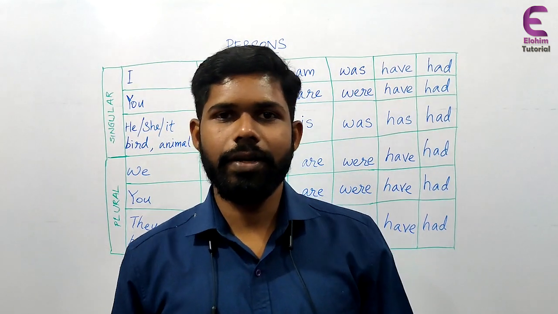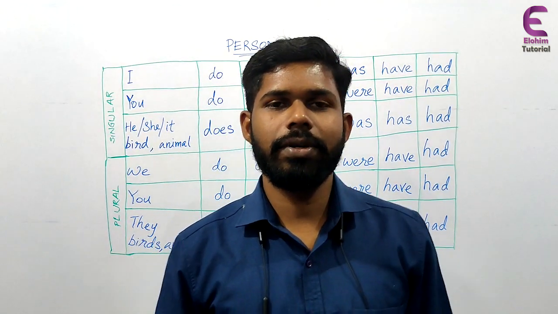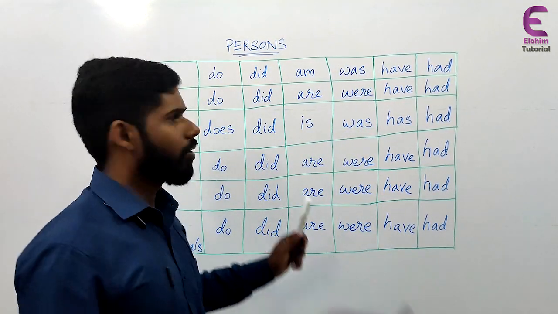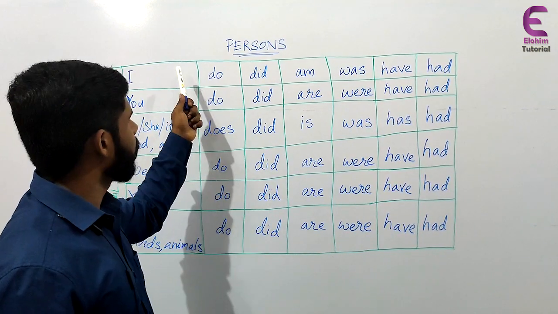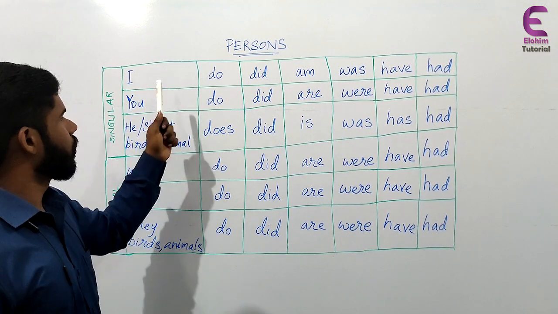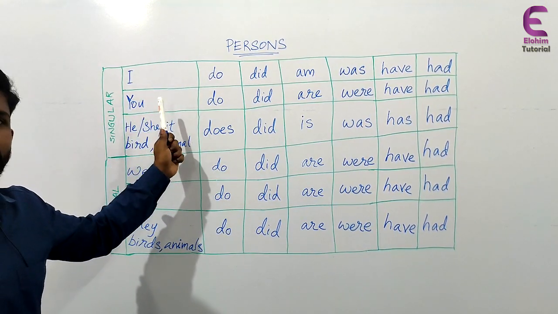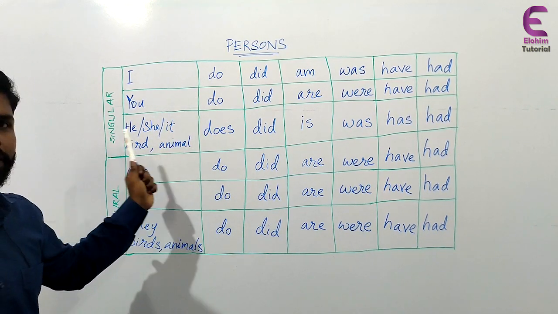Today we learned about the basic things in English grammar, that is about persons. We learned about first person, second person and third person, both in singular and plural form. In singular, first person is I, second person you, and all other subjects come in the third person singular.